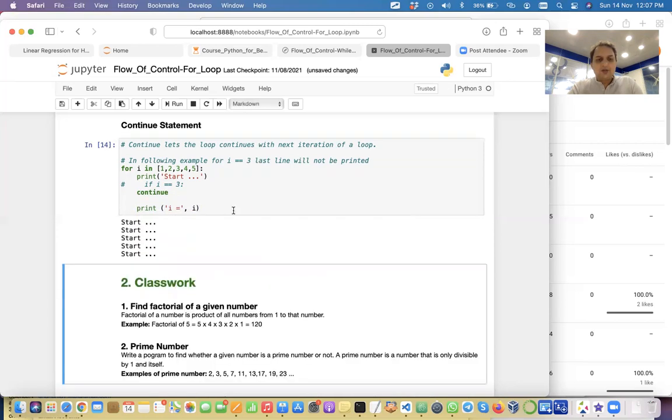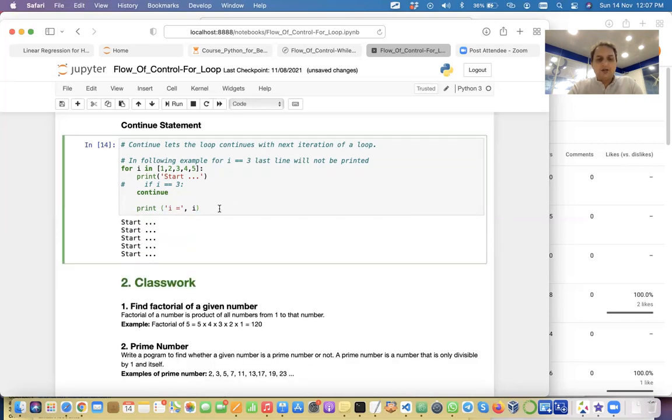If I execute this, it is getting start, but it is not reaching here because continue is making the control jump from here to here. Is this clear? Make sense? Yes. Okay, good.